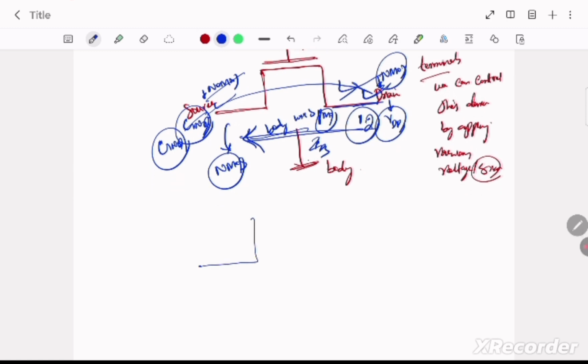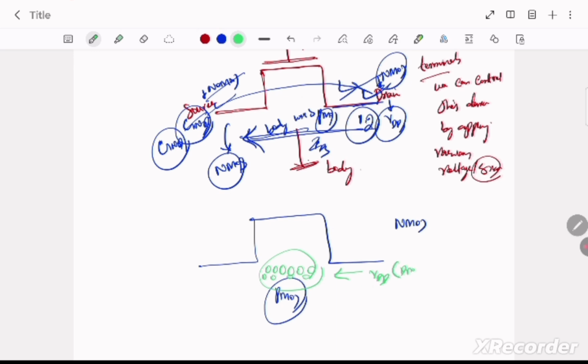Why? Because, let us say it is an NMOS, this body is of PMOS, so here we are having holes. These holes will not allow this electric field from VDD, means the drain side, to reach the source.